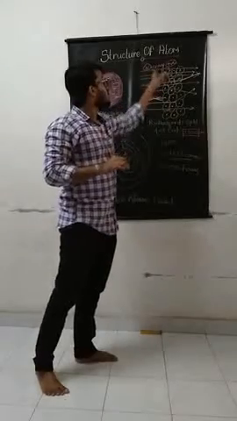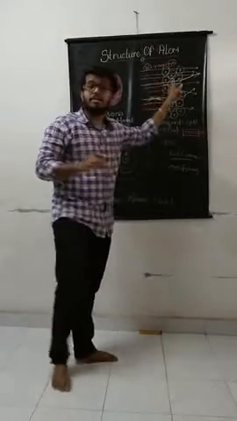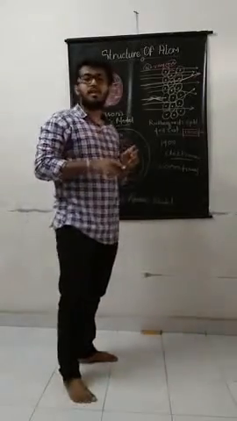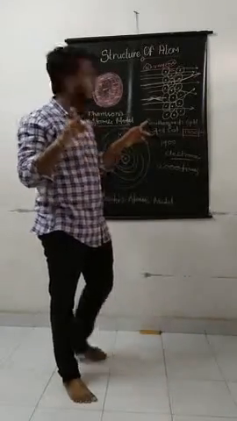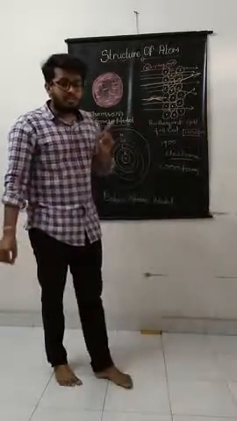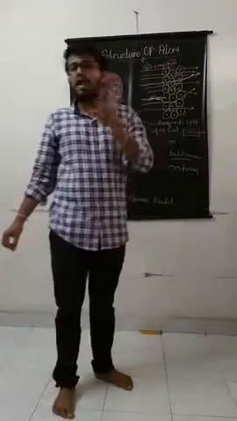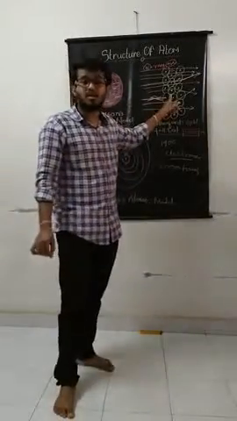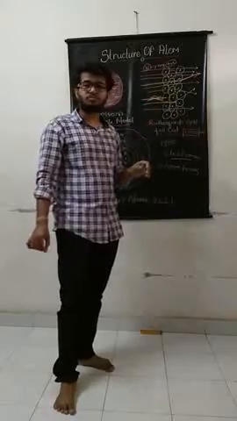That's why some of the radiation gets deflected by a little angle. But 1 out of 12,000 radiation gets deflected by 180 degrees, and it indicates that there is something at the center of the atom that is very positively charged. That's why it gets reflected by 180 degrees.